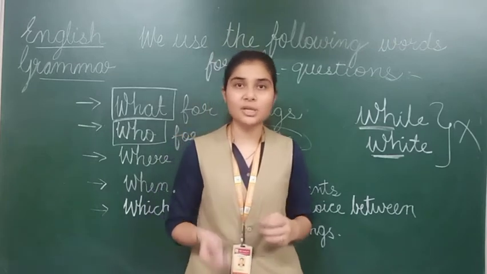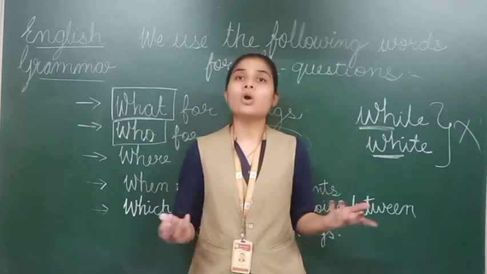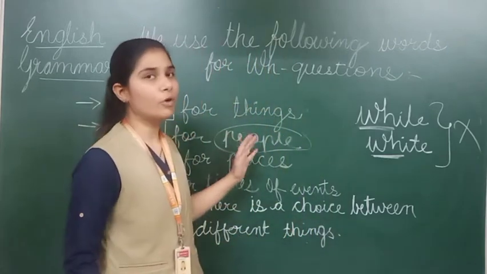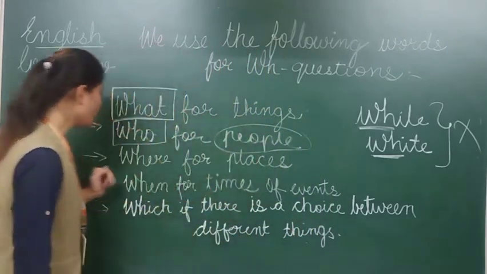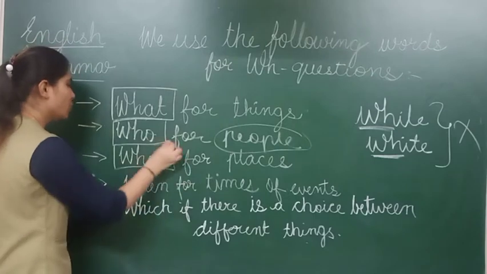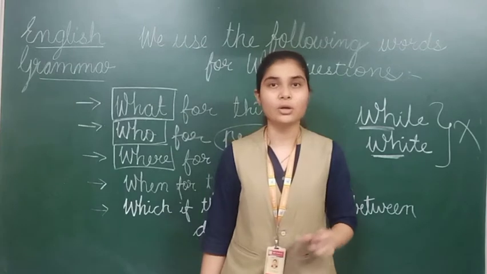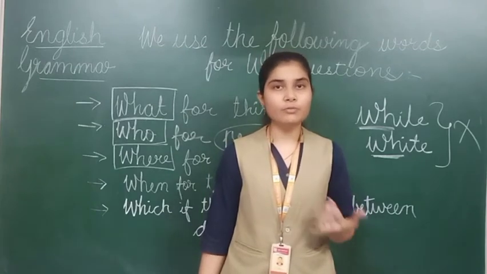It means मैं कोई person के लिए पूछ रही हूँ कि कौन डांस कर रहा है, right? So I have used who for the people. Next, where. We are using where for places.